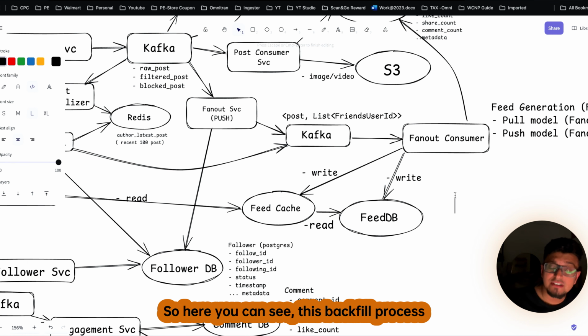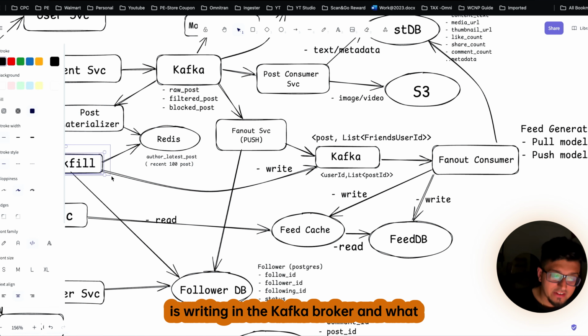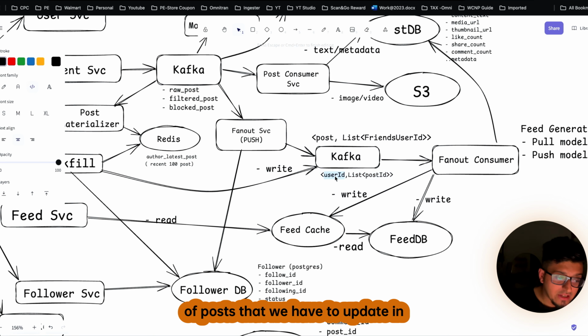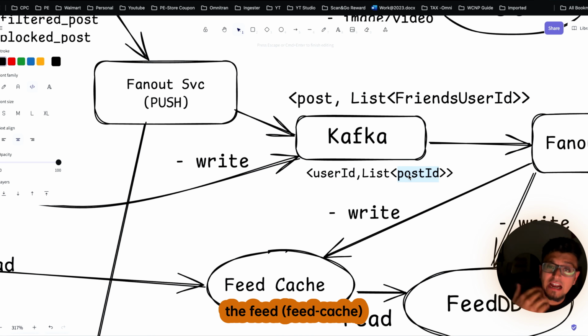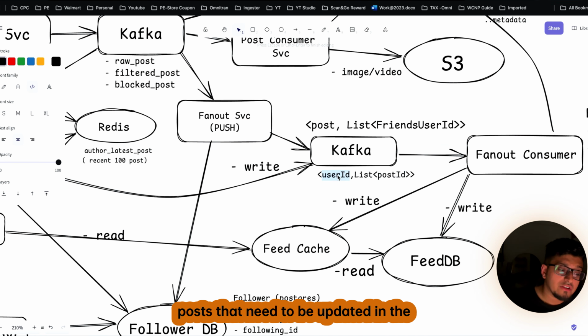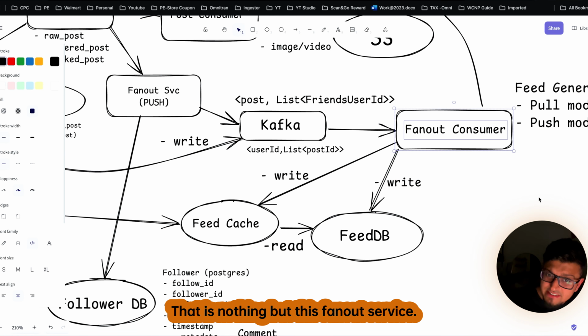So let's see what we will submit to the Kafka broker. Here you can see this backfill process is writing to the Kafka broker, and what it is writing is the user ID and the list of posts that we have to update in the feed. Meaning for this particular user, these are the posts that need to be updated in the feed. And who does this activity?